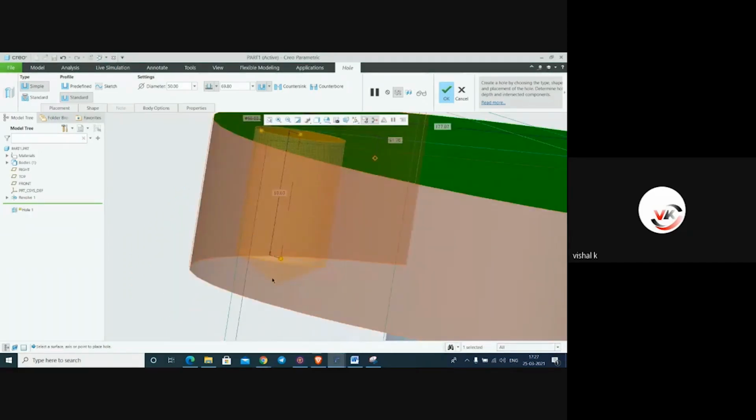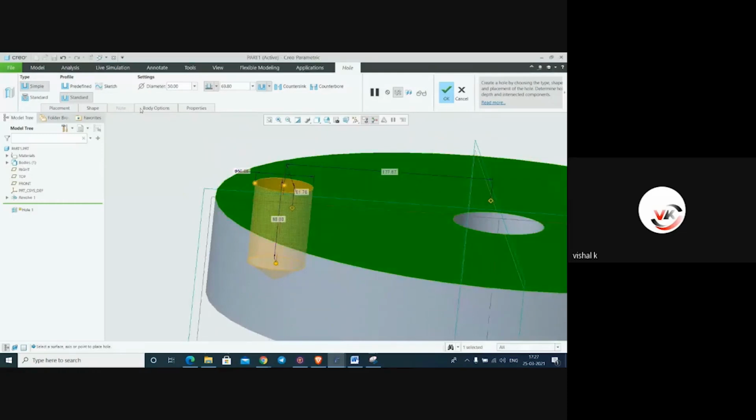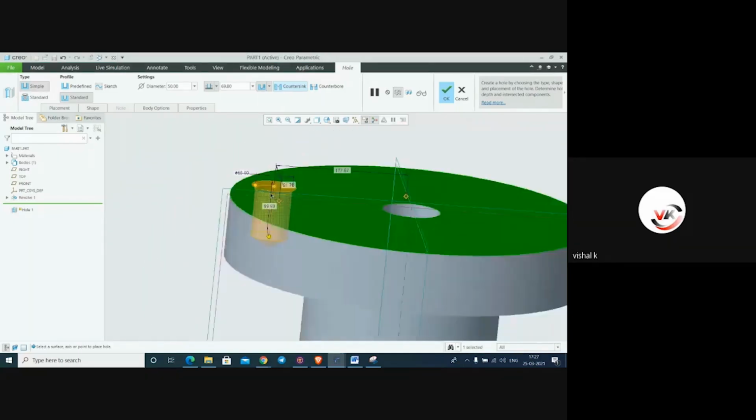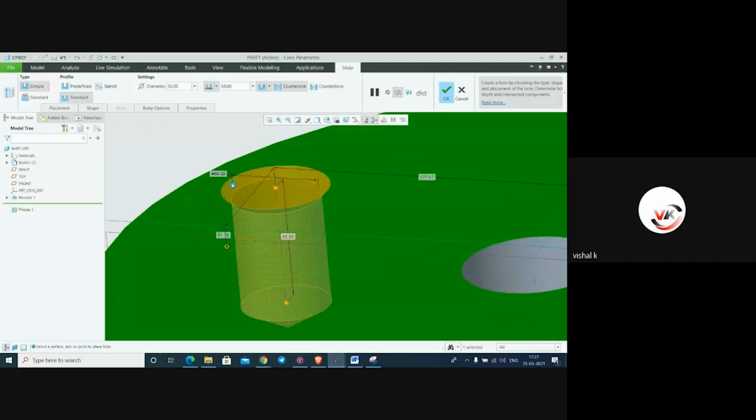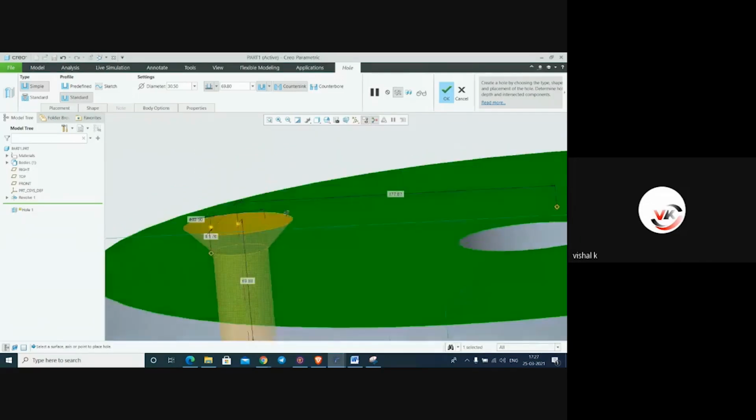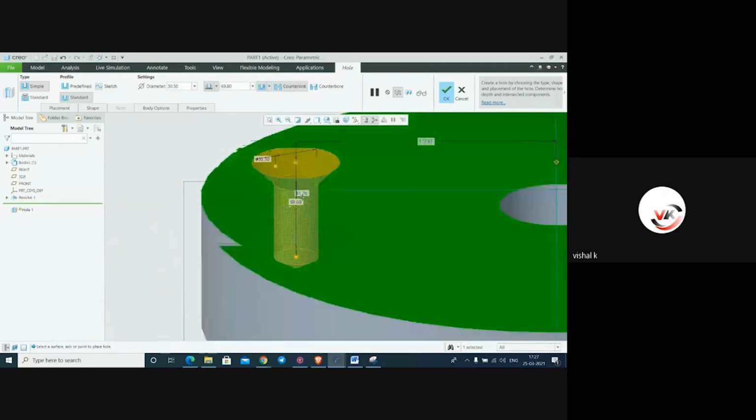This is the standard hole. And if you want to make a countersunk, this is the countersunk. We can change this dimension also, decreasing this. Now it will show you countersunk.